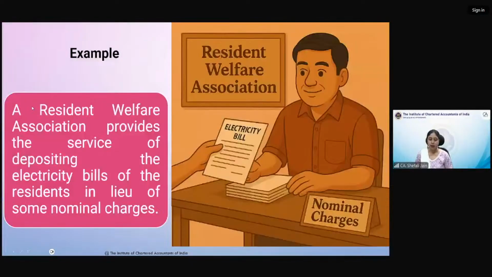Let us come to the next example. An RWA performs the service of depositing the electricity bills of the residents in lieu of some nominal charges. I think this point all of you know because this was very explicit in our definition of business. Okay, let me see your answers.